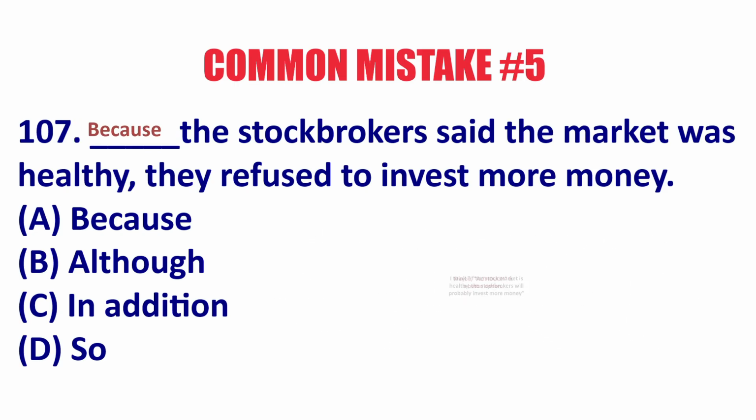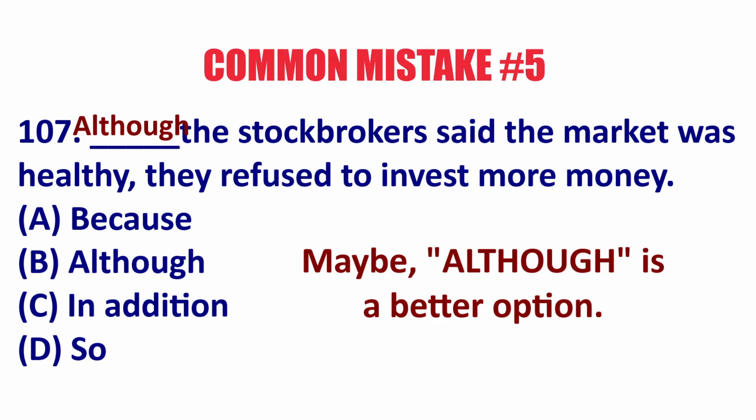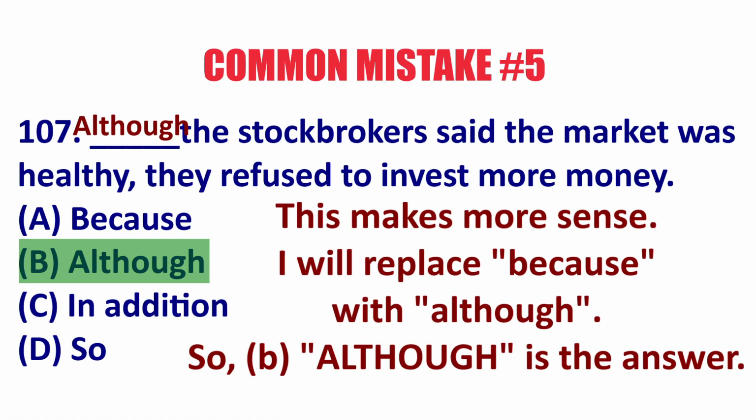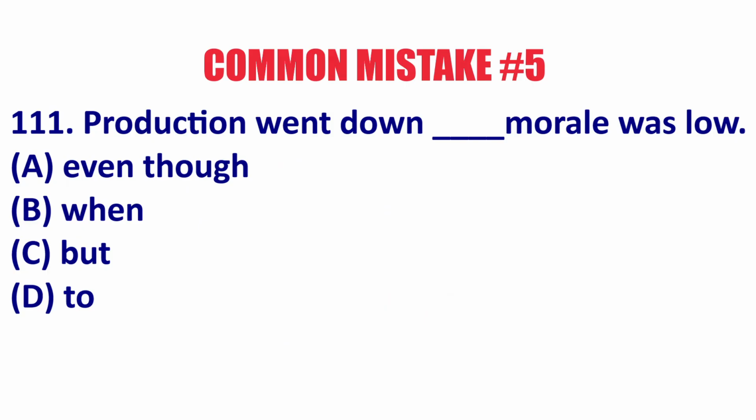So then I think this is strange. What about although? And I read it again. Although the stockbrokers said the market was healthy, they refused to invest more money. Oh, yeah, that sounds more natural. That sounds more logical. Let's look at one more.